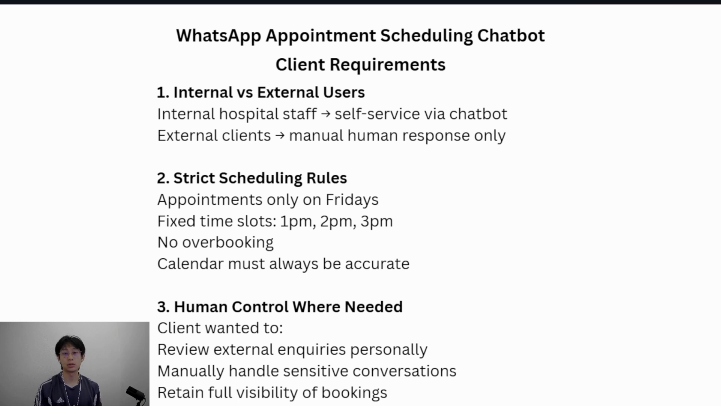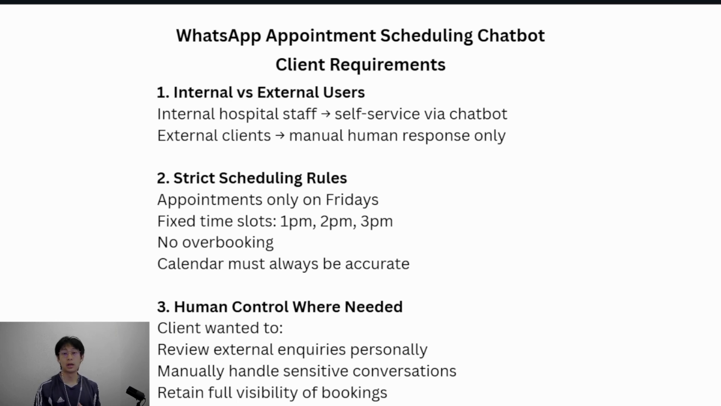Internal hospital staff would be able to book, reschedule, or cancel their appointments themselves through WhatsApp. External clients, however, should not be handled automatically at all. Those conversations should be handed off to a human immediately, which in this case would be my client.